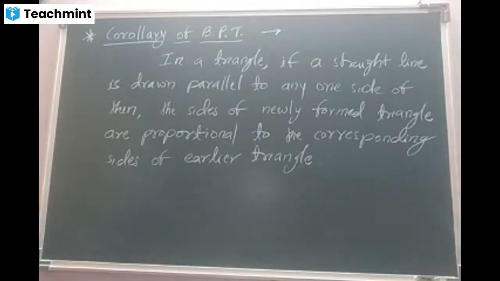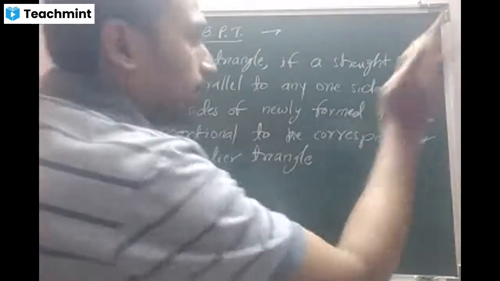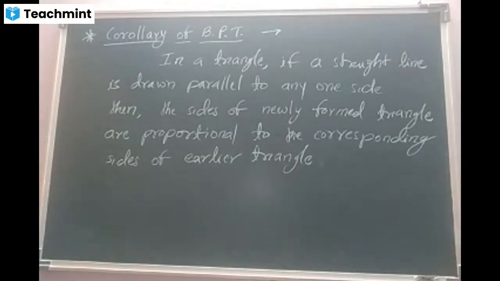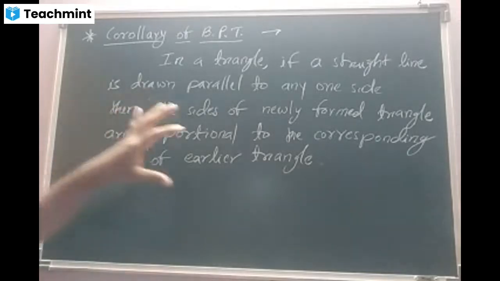Beta Anusha, am I audible? Read out the sentence fast. Corollary of BPT. In a triangle, if a straight line is drawn parallel to any one side, then the sides of the newly formed triangle are proportional to the corresponding sides of the earlier triangle. Okay, this is the statement.